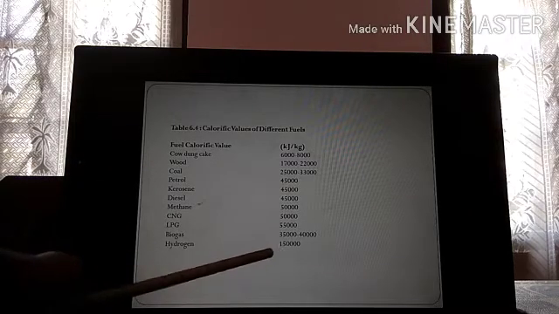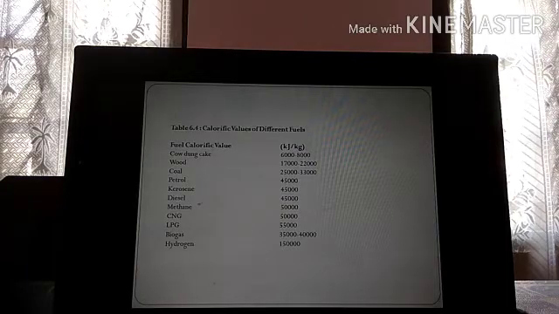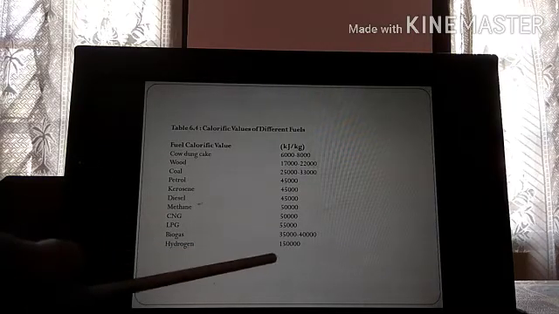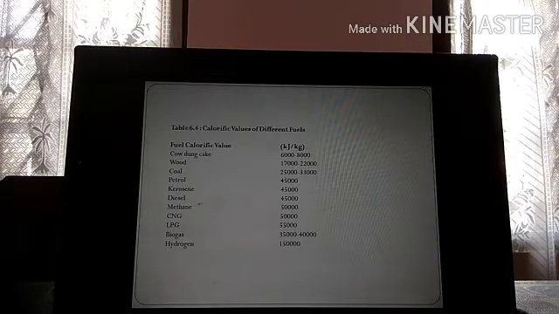You see what is the calorific value? Not 15,000, it is 150,000. So hydrogen produces 1,50,000 kilojoule per kg. 1 kg of hydrogen produces much more heat compared to cow dung cake, isn't it? What is calorific value?